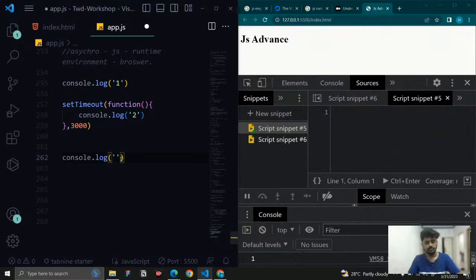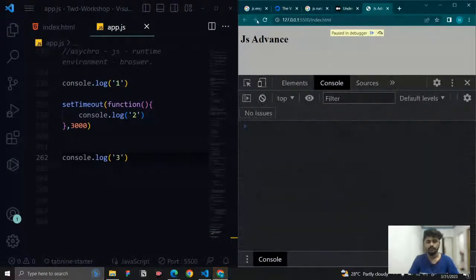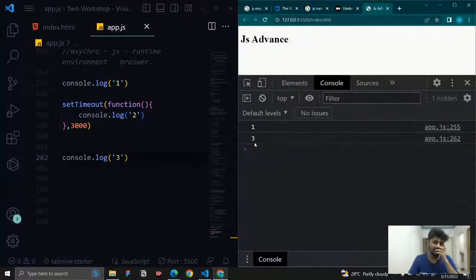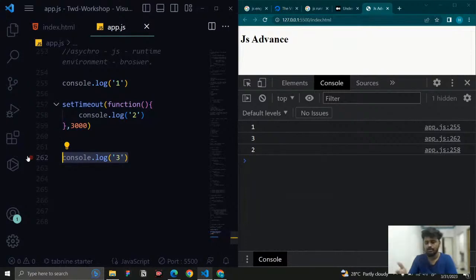1, 2, 3. So right now, if I run this code, what will we get? We will get 1, 3, and after 2 minutes we will get 2, right? So this is what we will get. What if I want to control it, and I need to get 1, and then wait for this code to complete? This is a time-taking process, and I need to wait for it to complete, and only after that I need to run this code. How can I do it? So why do we actually need it? Well, think about when you are working with an API.